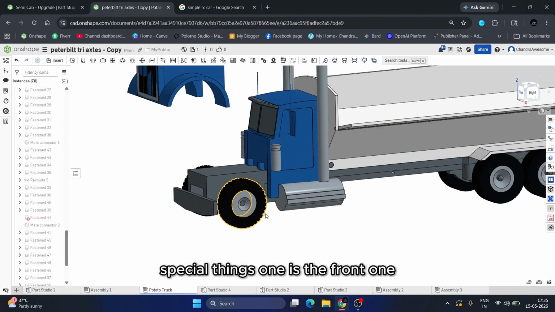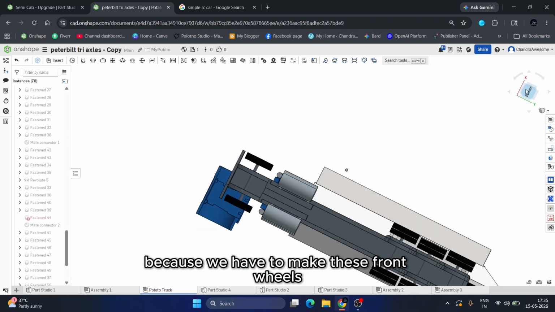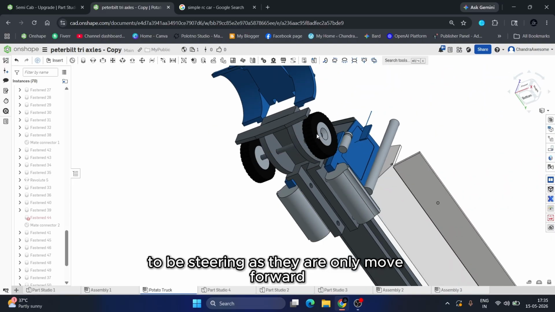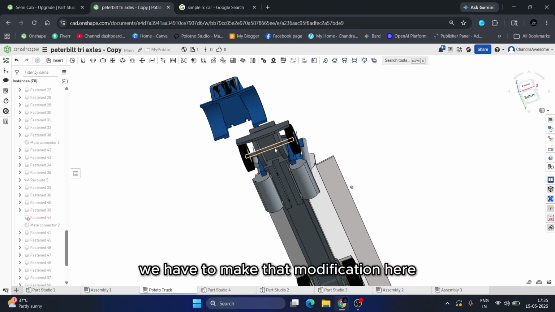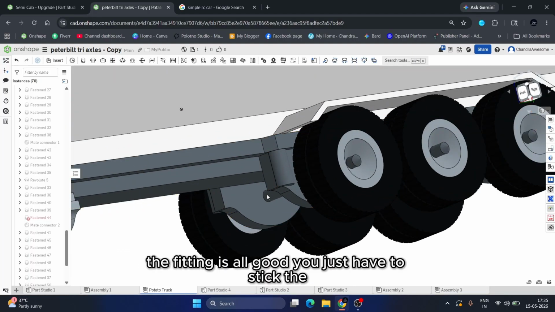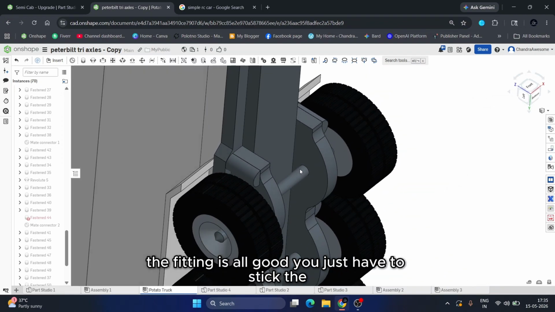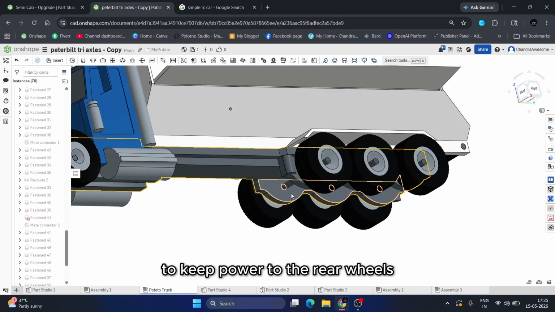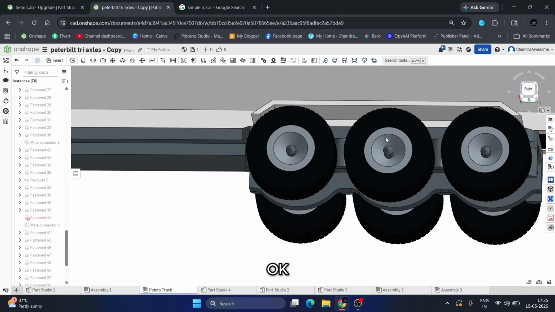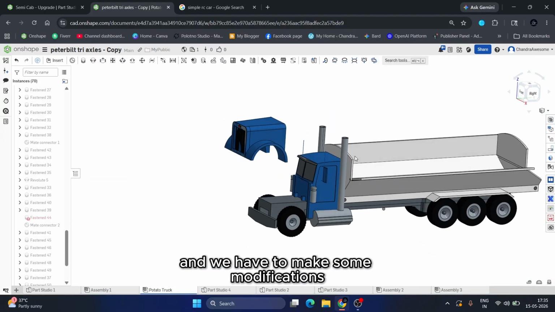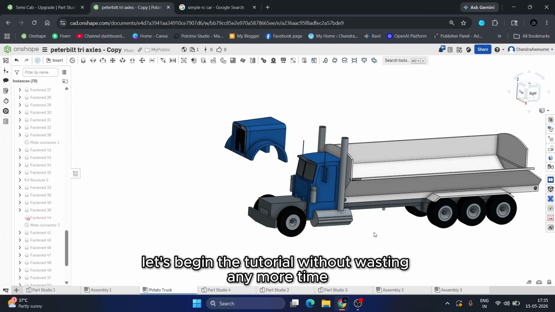So in order to make this into an RC model, we have to focus on specific things. One is the front, because we have to make these front wheels steer. As they only move forward, they do not steer. We have to make that modification here, and we have to fit a motor on the back side. The fitting is all good. We just have to attach the gears and motors to give power to the rear wheels. So let's do the assembly from our side, and we have to make some modifications. Let's begin the tutorial without wasting more time.